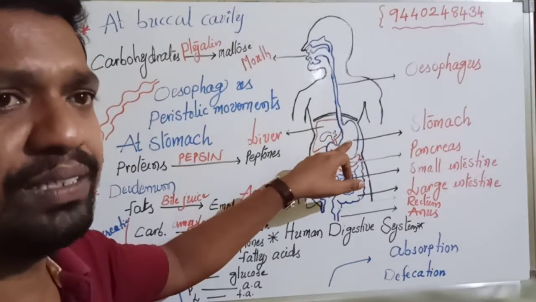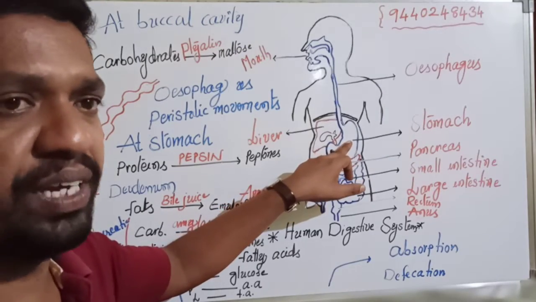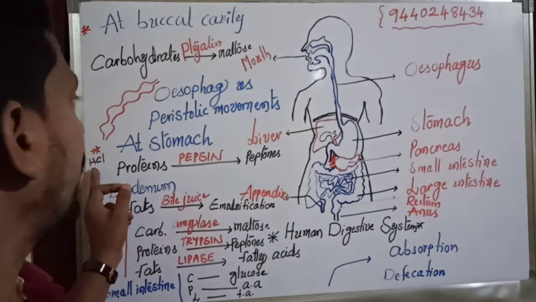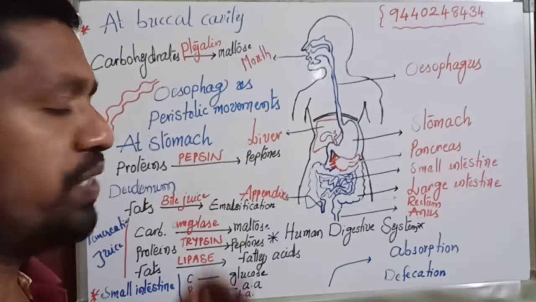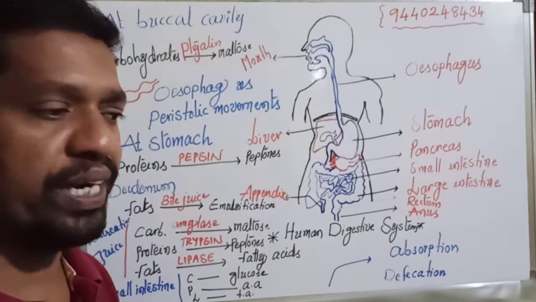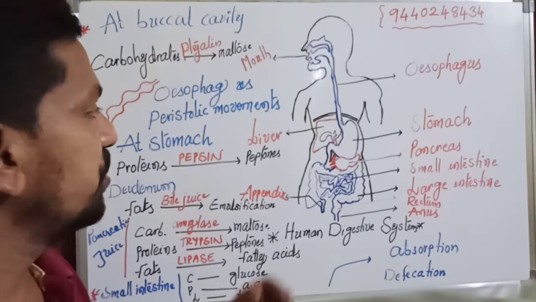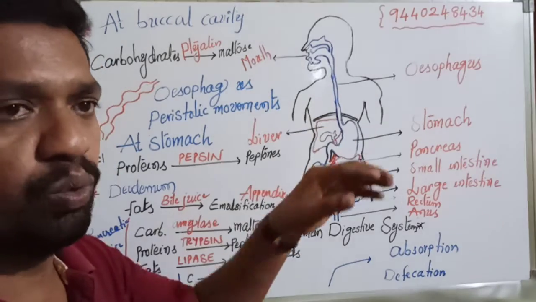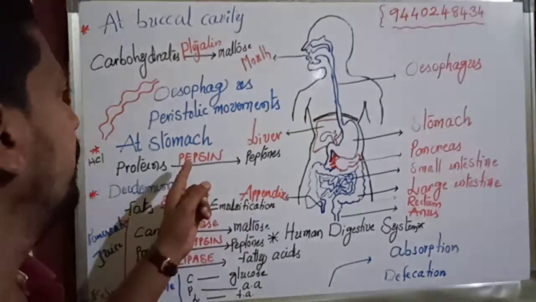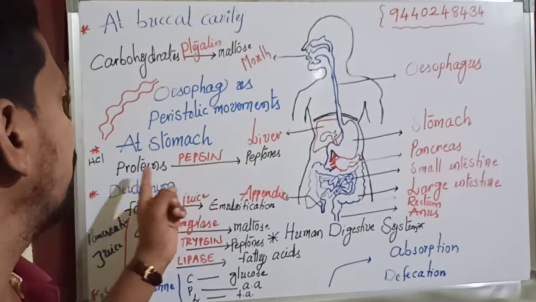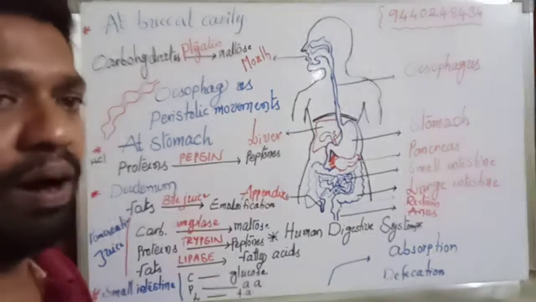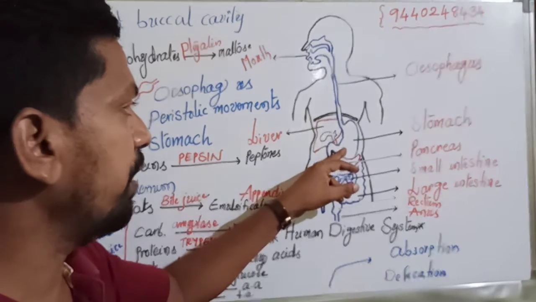Now the gastric glands consist of two types of chemicals, hydrochloric acid and pepsin. Hydrochloric acid is very important to kill the germs as well as change the environment into acidic. Finally, pepsin, an enzyme, breaks proteins into peptones, a partial digestion of the proteins in the stomach.